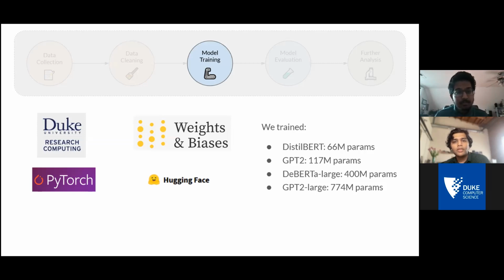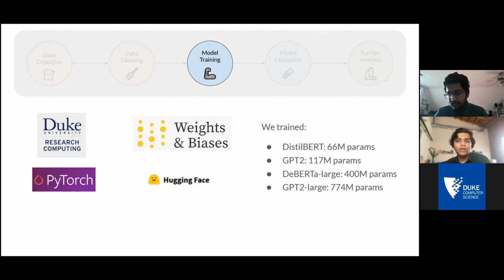So after data cleaning, we take the data that we just cleaned and put it in a nice format, and then we send that data to models for training. So we use a variety of tooling for this. On the hardware side, we use the resources from Duke Research Computing. They have a GPU cluster that we use.